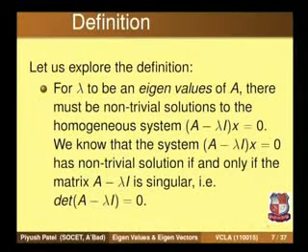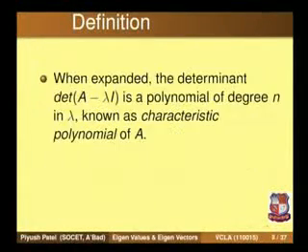So the equation determinant of A minus lambda I equal to 0 is a polynomial equation of degree n in the unknown lambda. That means to find the eigenvalues of matrix A, we have to solve this algebraic equation.